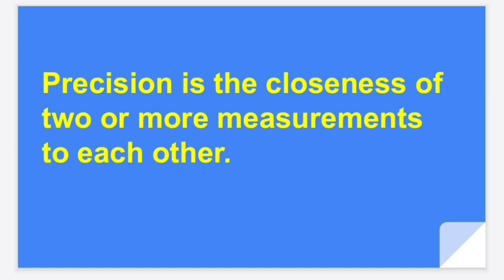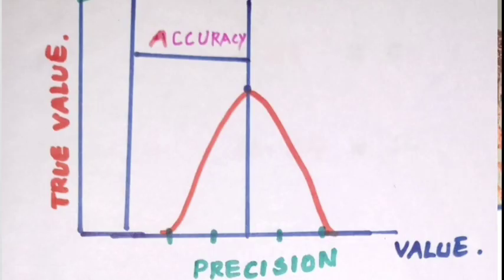Precision. Precision is the closeness of two or more measurements to each other. While making measurements, accuracy is always desired. The measured value should be close to the true value. For example, from this diagram, the maximum accuracy point is there. From that accuracy point, the left and right side have 2 points. Those 2 points are what give the precision.